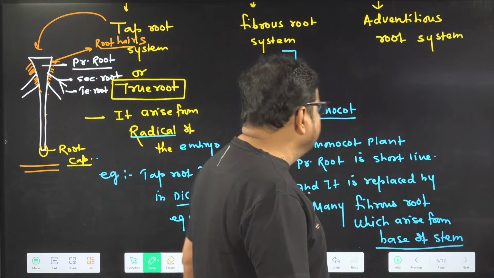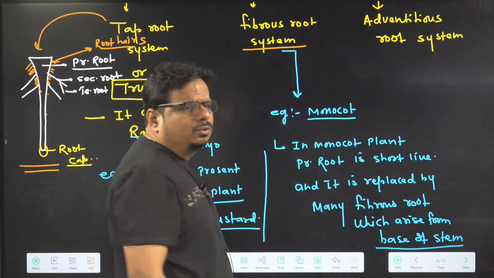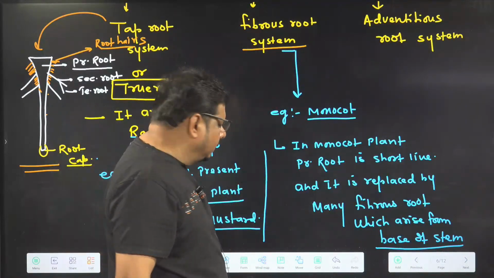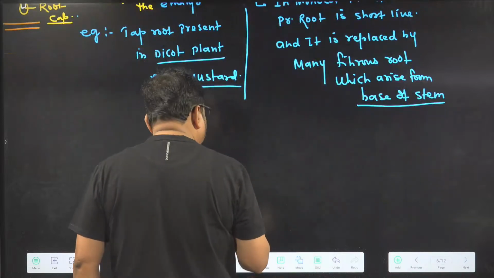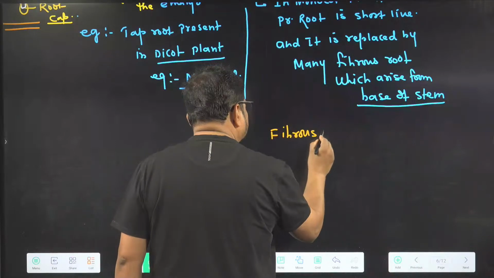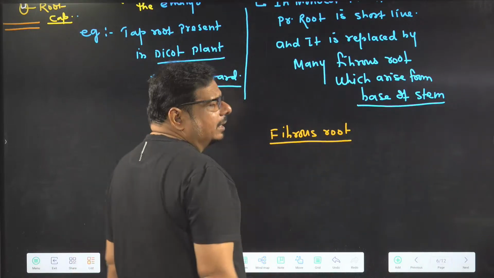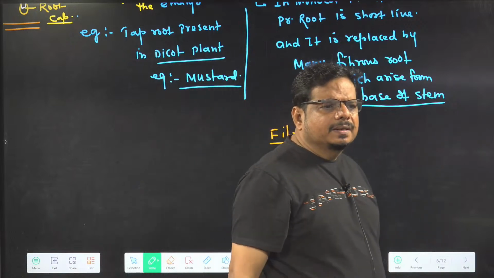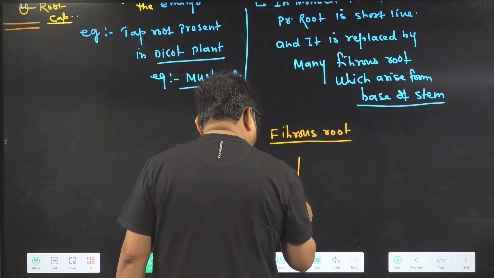Now I am going to tell you about the fibrous root system, how it appears. Should I move? So have a look. About fibrous root, what I told you: the primary root is short-lived, and many roots arise.